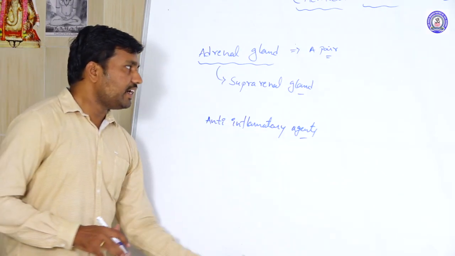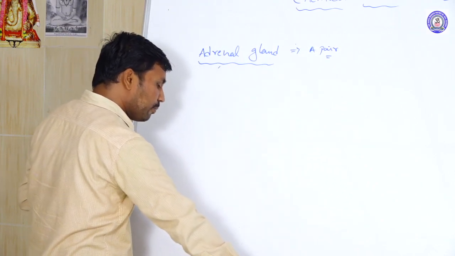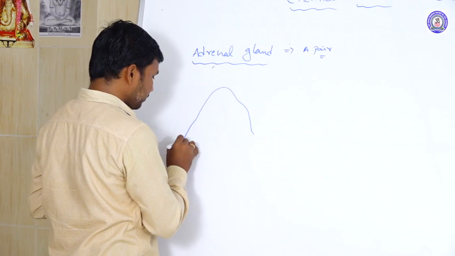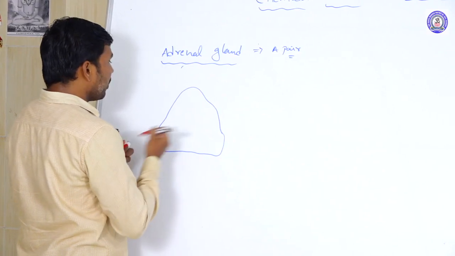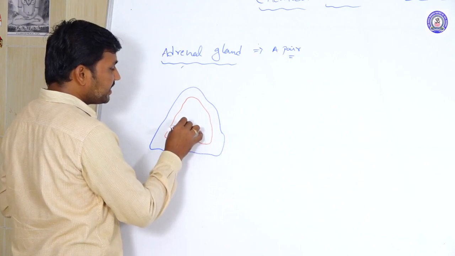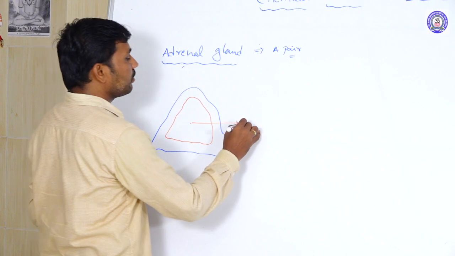Next one, the adrenal medullary region. In the case of the adrenal medullary structure, which portion of the adrenal gland do we call the medullary region? It is at the center of the adrenal gland.